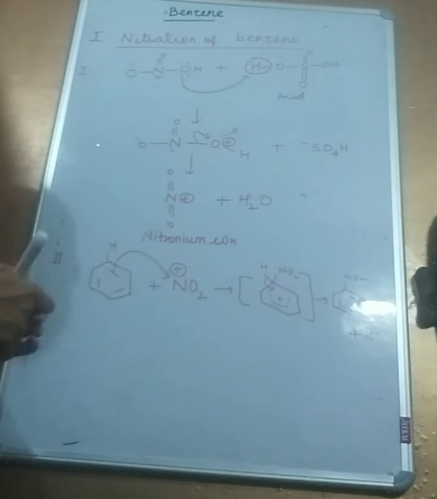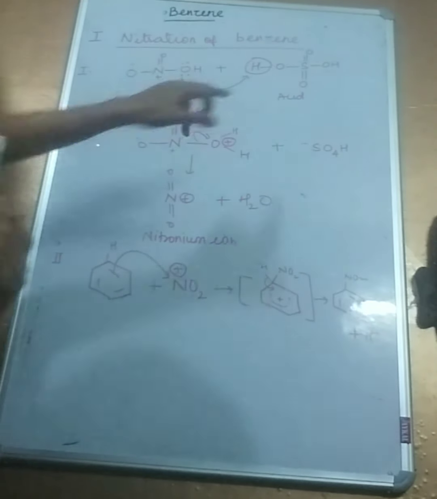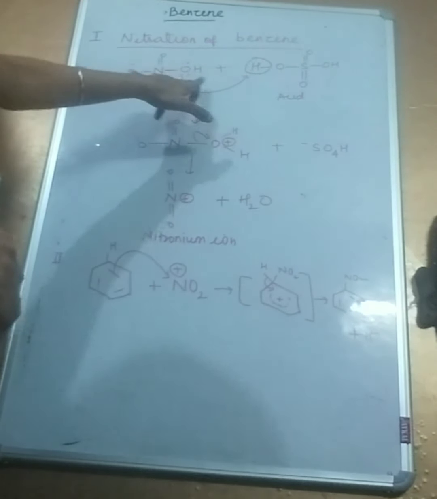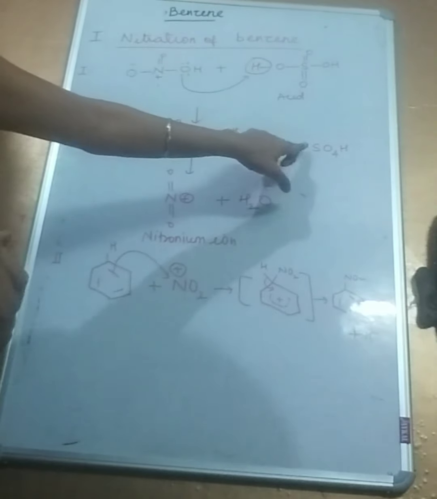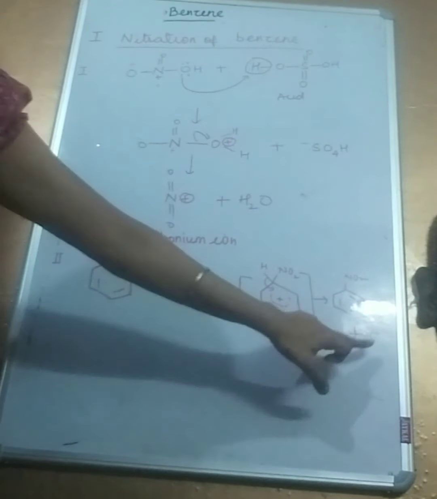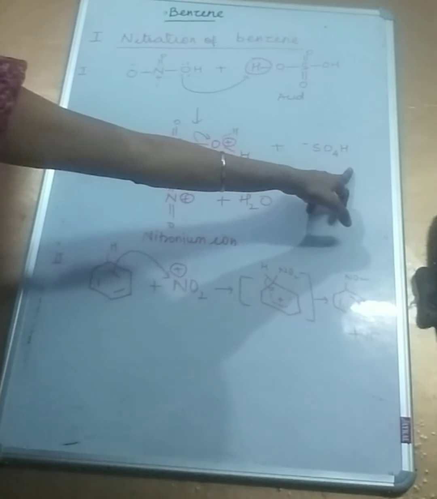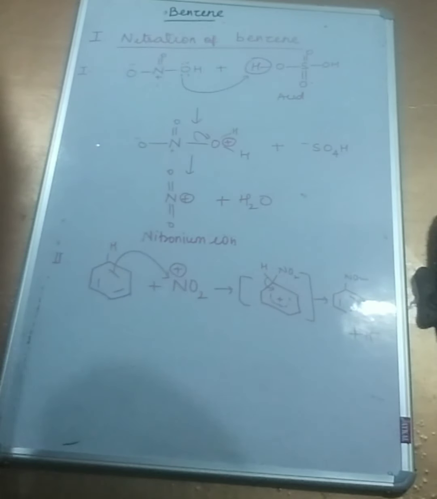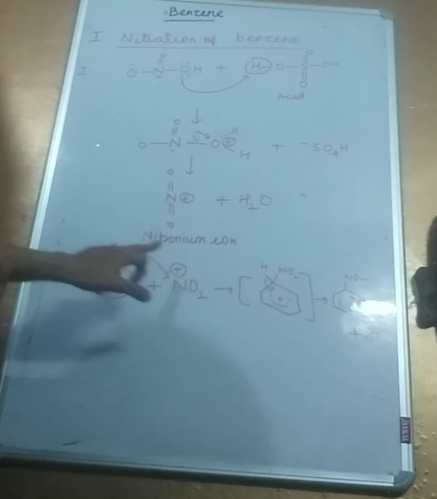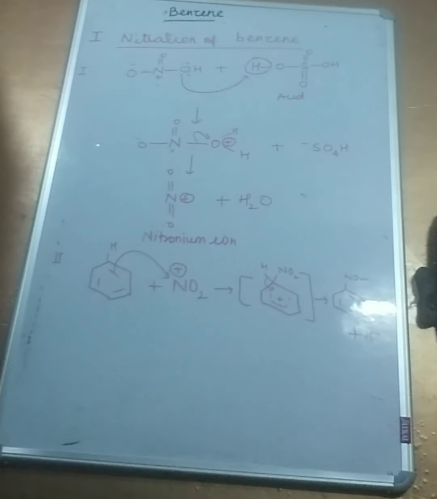So sulfuric acid is acting as a catalyst here. So you see sulfuric acid got deprotonated, it gave away its proton to O, and that is why it became HSO4 minus. Now it's gaining the proton back, it will become H2SO4 again. So these are the steps in the nitration of benzene. So you see how nitration of benzene has happened. So it's substitution again, because we have substituted hydrogen by NO2.